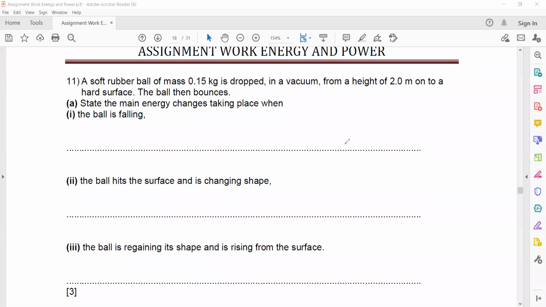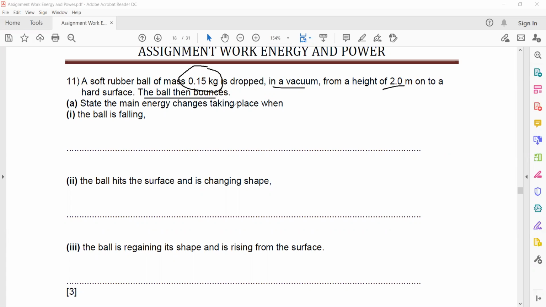This question is also related to energy, work, energy and power. A soft rubber ball of mass 0.15 is dropped in a vacuum. So if it's in a vacuum, there's no air resistance. No force is opposing its motion, so it will not lose energy. From a height of 2 meters, it hits the hard surface and the ball bounces.